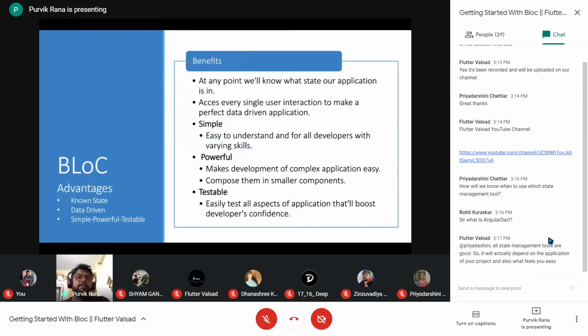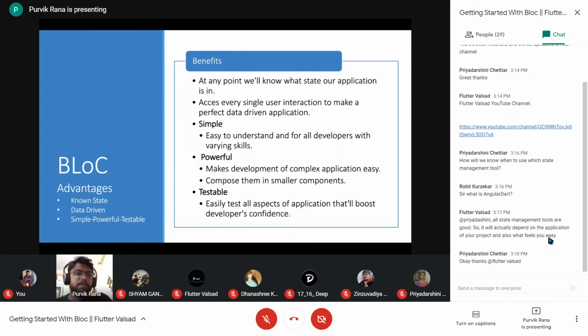Next, talking about the advantages. At any point, if you want to know in which state our application is, the BLoC is very useful for that. Each and every interaction of the user can be managed using the BLoC. It makes our application data driven, so that's how it is smoothly handling those things.